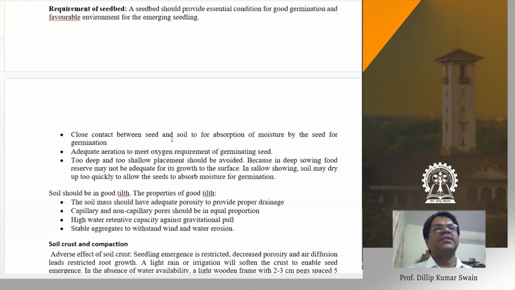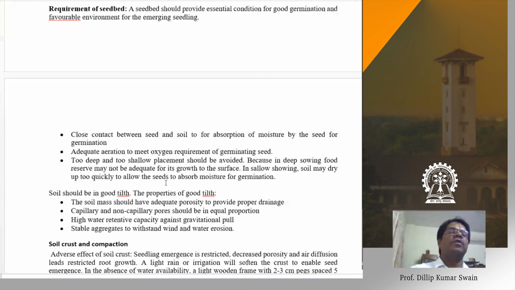If the seed is of larger size, there is no point in having a finer texture, finer soil. Adequate aeration is needed to meet the oxygen requirement of germinating seeds, so it should be around 20% for germination. Too deep and too shallow placement should be avoided. Because of deep sowing, the food reserve may not be adequate for growth onto the surface, and in shallow sowing, the soil may dry up too quickly to allow the seeds to absorb moisture.